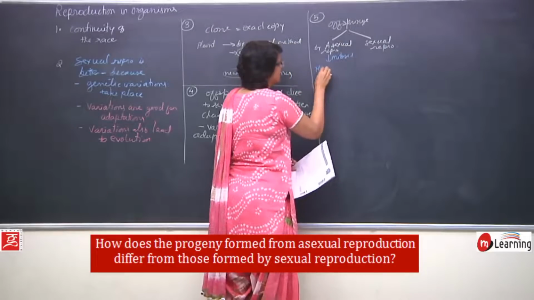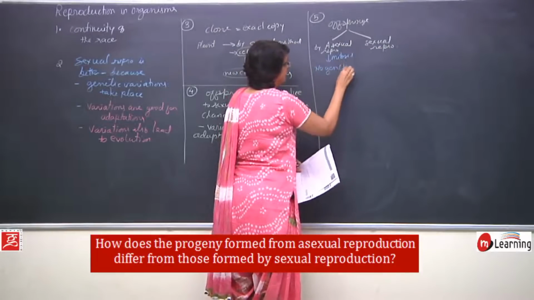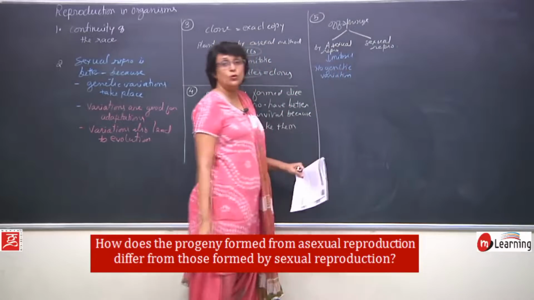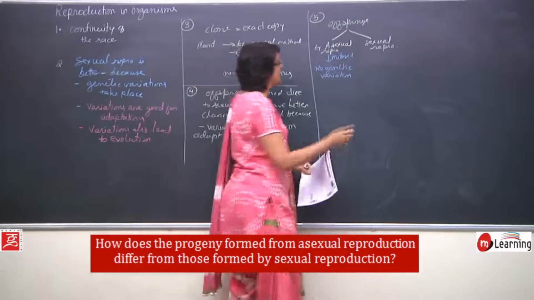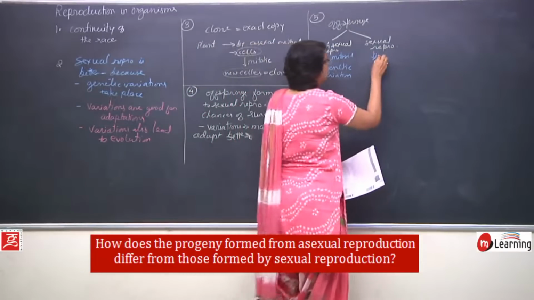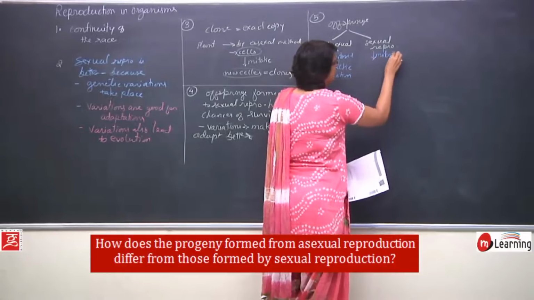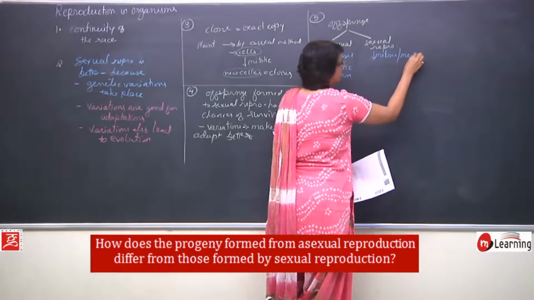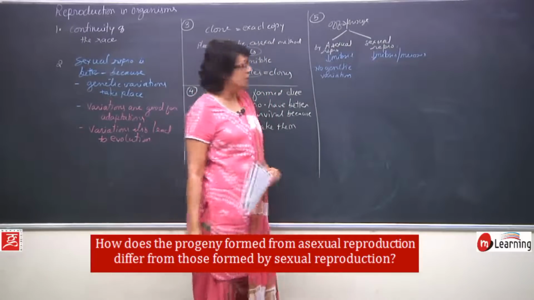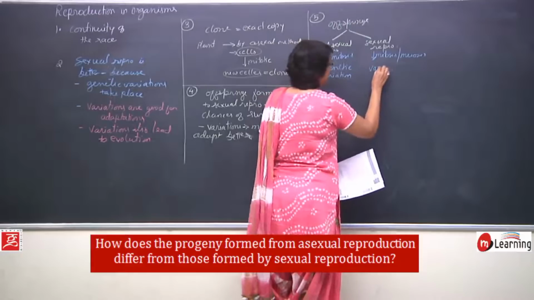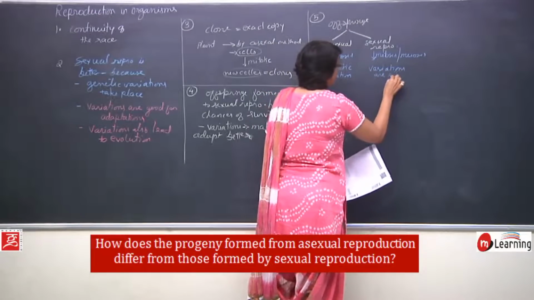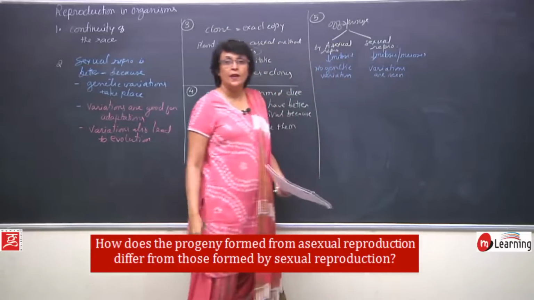So here there is no genetic variation, no genetic material exchange, no variation. In case of sexual reproduction, it has undergone mitosis and meiosis, and there is crossing over, exchange of genetic material. So here variations are seen or they are possible.